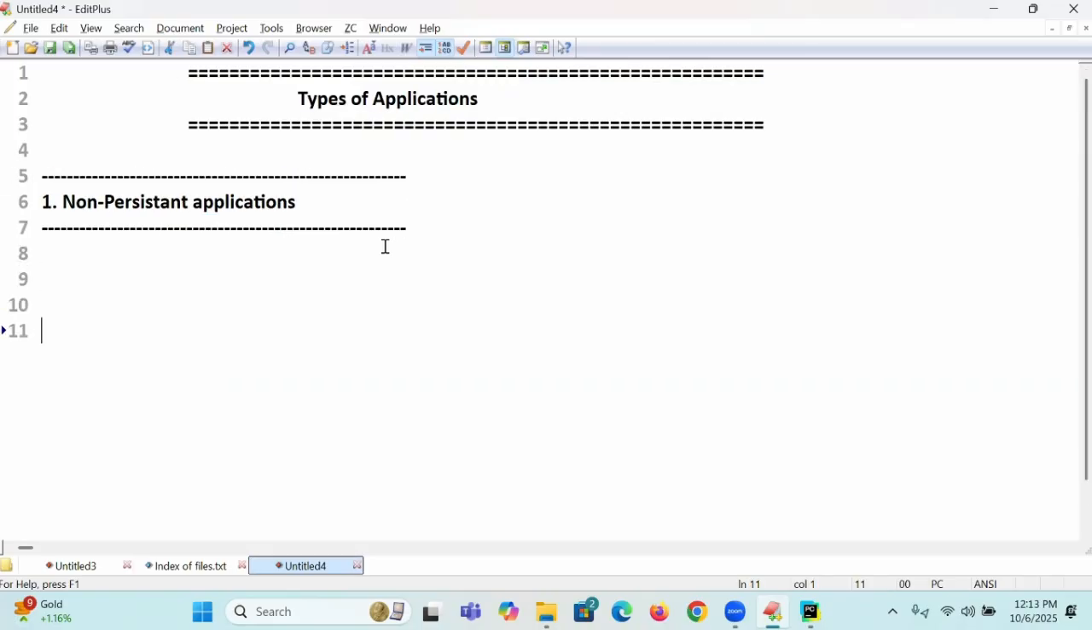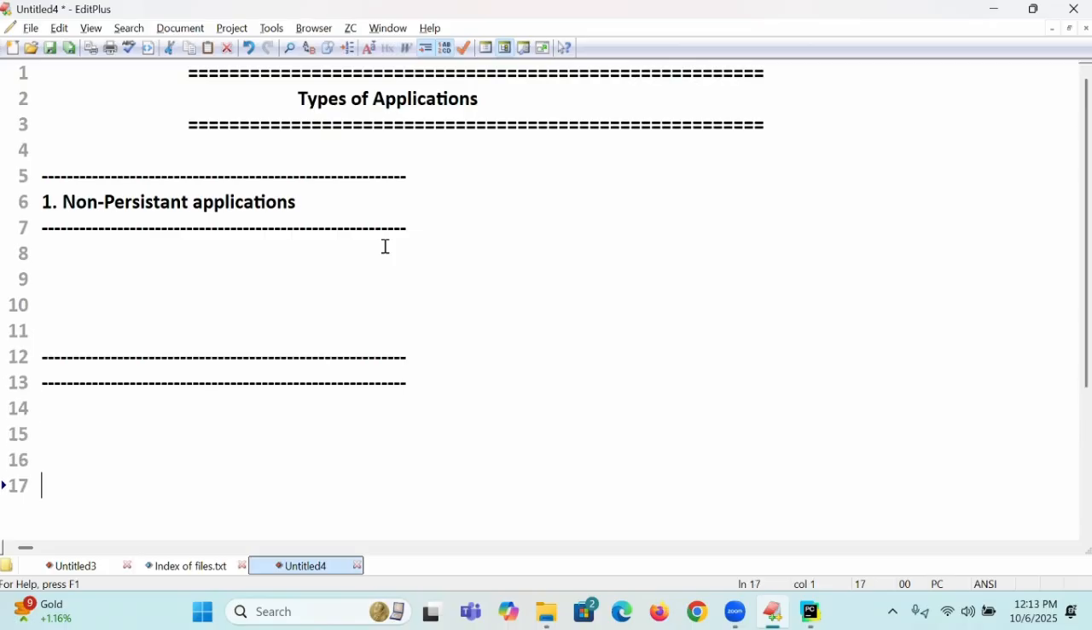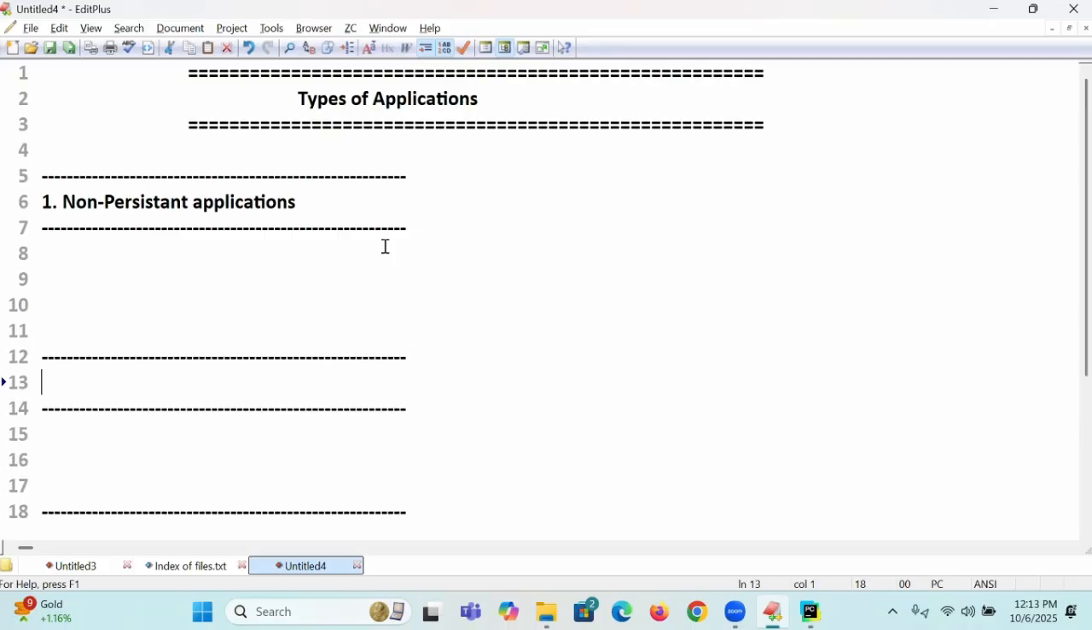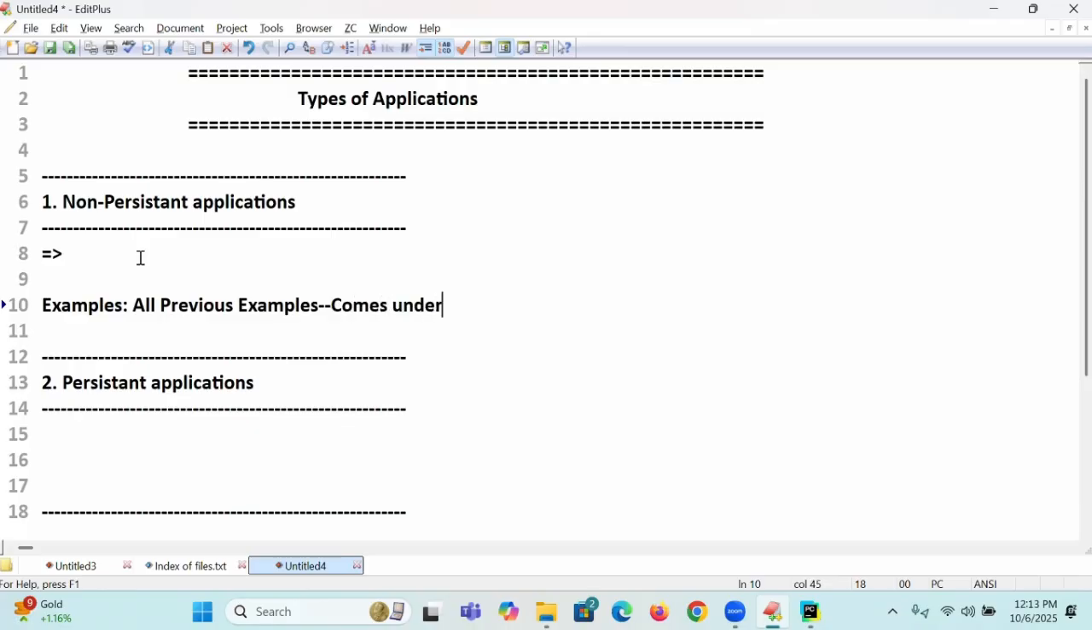In a non-persistent application, the name itself says non-persistent, meaning it does not store the data permanently. The second one is called persistent applications. What is the first one? Non-persistent applications. What are the examples? All our previous examples come under non-persistent applications. Our previous ATM project is also a non-persistent application only.